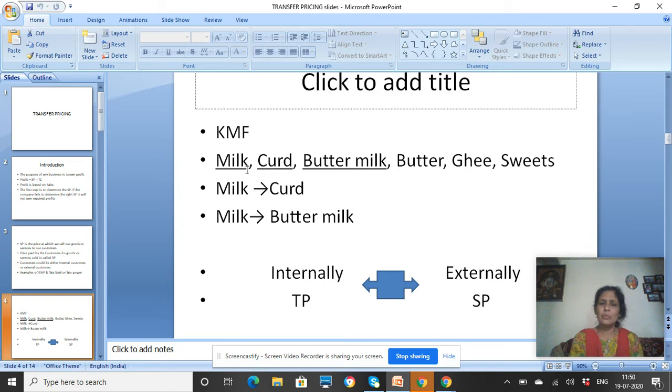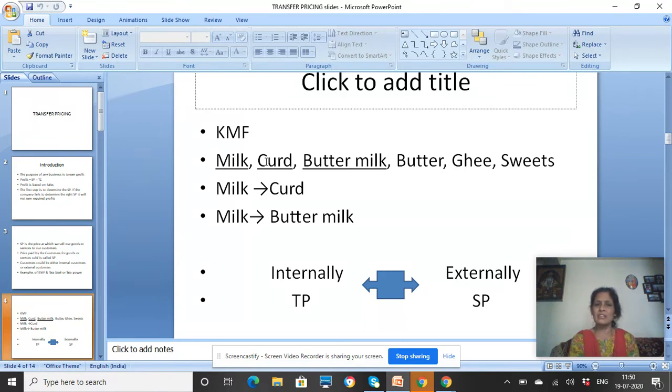Now, let me just focus on the three products of the organization. One is milk, the second one is curd, and the third one being buttermilk. Now, milk is the primary product that is being produced and sold by KMF, processed and sold by KMF.